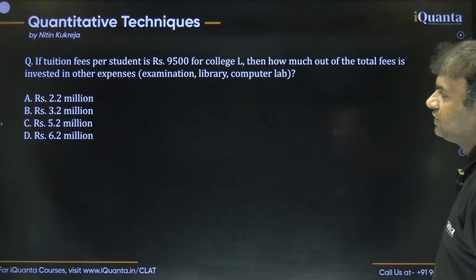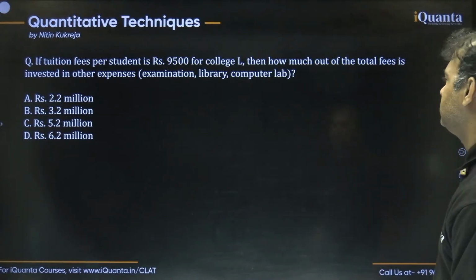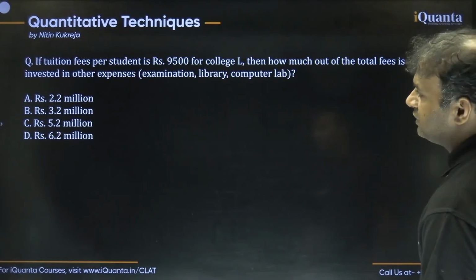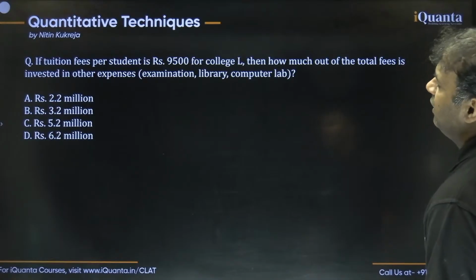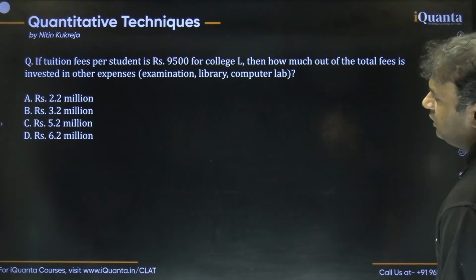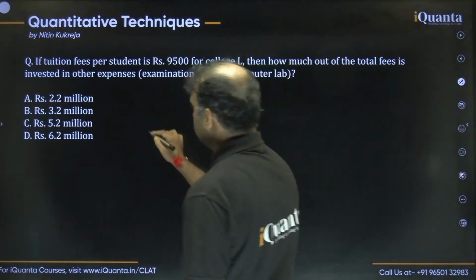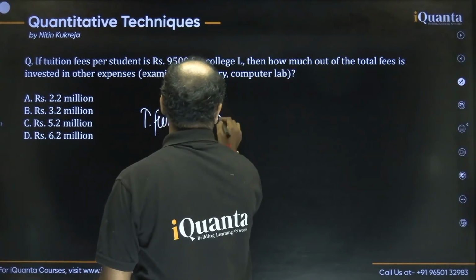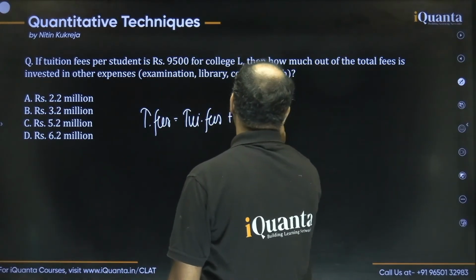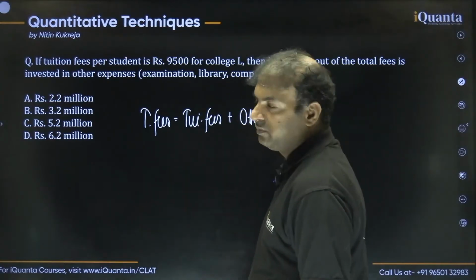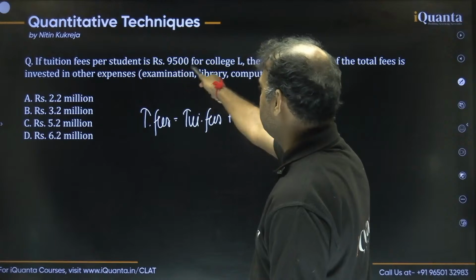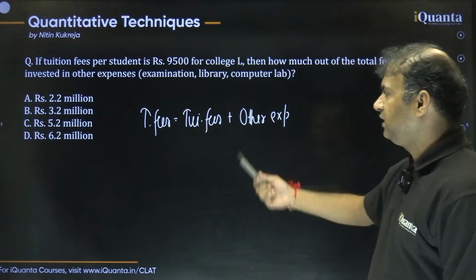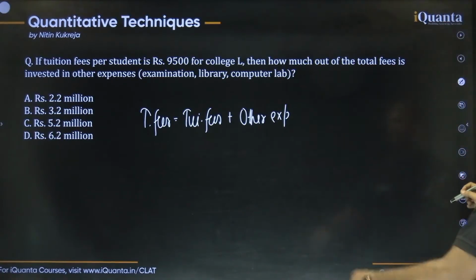Okay, question number 3 of this set. The question says if tuition fees per student is 9,500 rupees for college L, then how much out of this total fees is invested in the other expenses? Okay, got it. So guys, they are saying the total fees should be the sum of the tuition fees plus the other expenses. First, they have given the tuition fees, and then they are asking about the fees of the other expenses like examination, library, and computer lab.